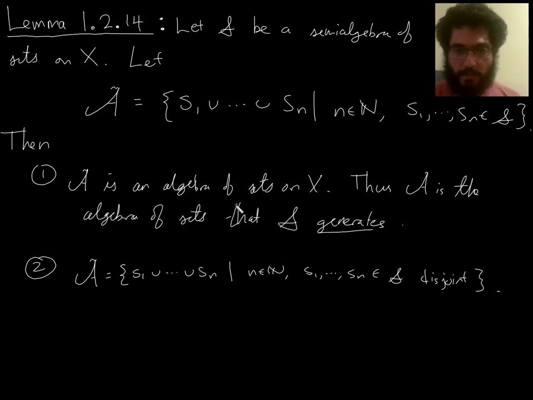That's not automatic, right? You could have some things being in here where you can write them as a union of things in S that are not necessarily disjoint, and then if you try to tweak things to make the sets disjoint, you might worry that the components of the union that you have now made disjoint are no longer things in S. So part two is saying that that's not a worry.